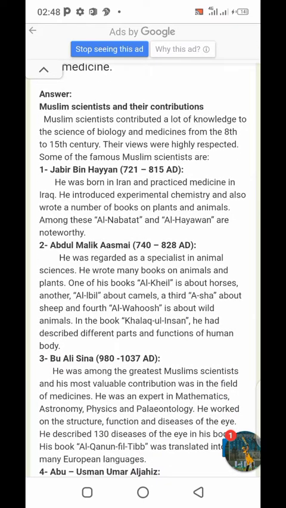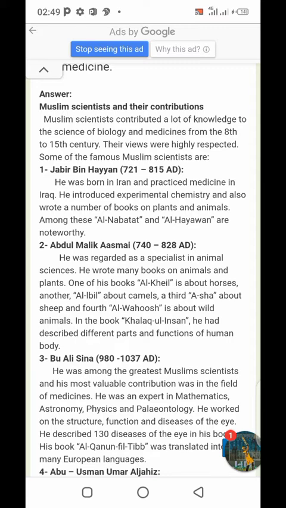Next one, we can talk about the next scientist, Abdul Malik. He was born in 740 and died in 821 AD. He was regarded as a specialist in animal sciences. It means he was an expert in animal sciences, who wrote many books on animals and plants.